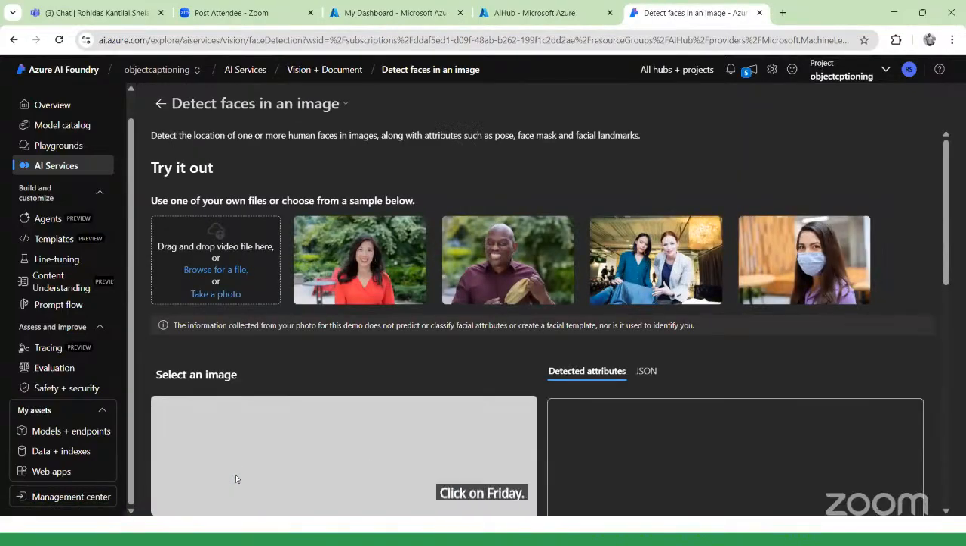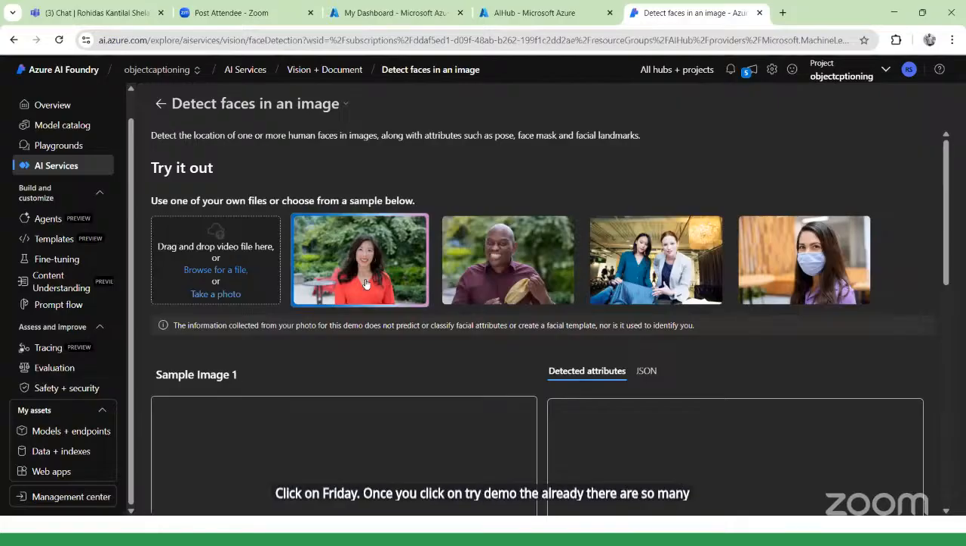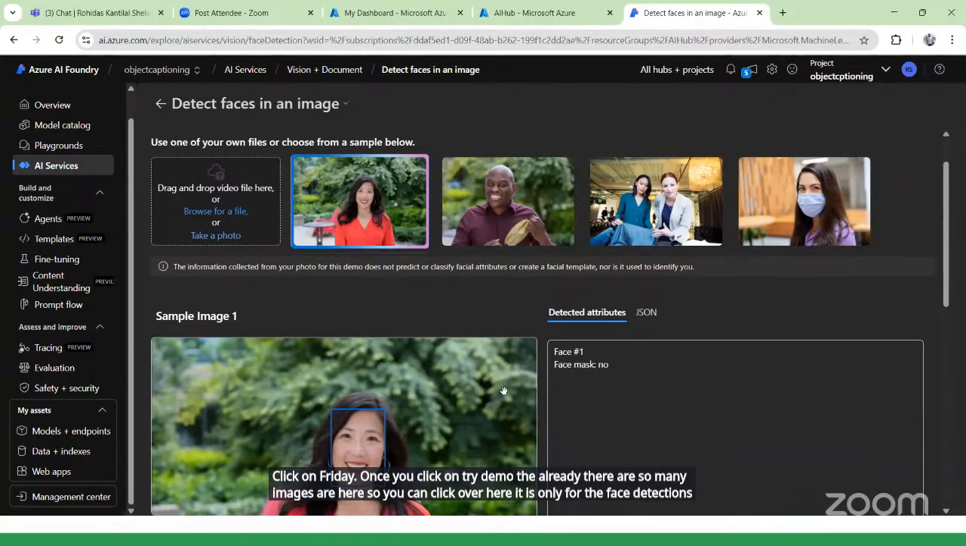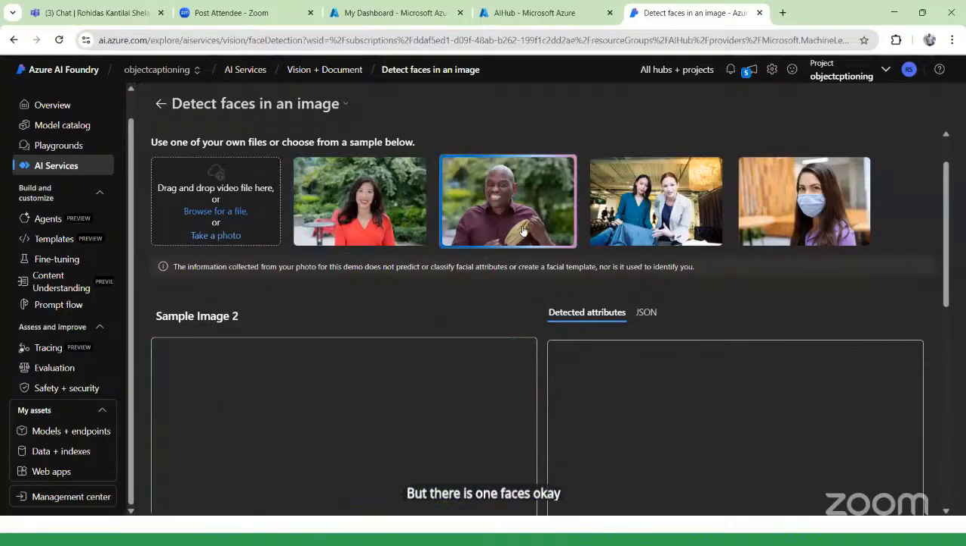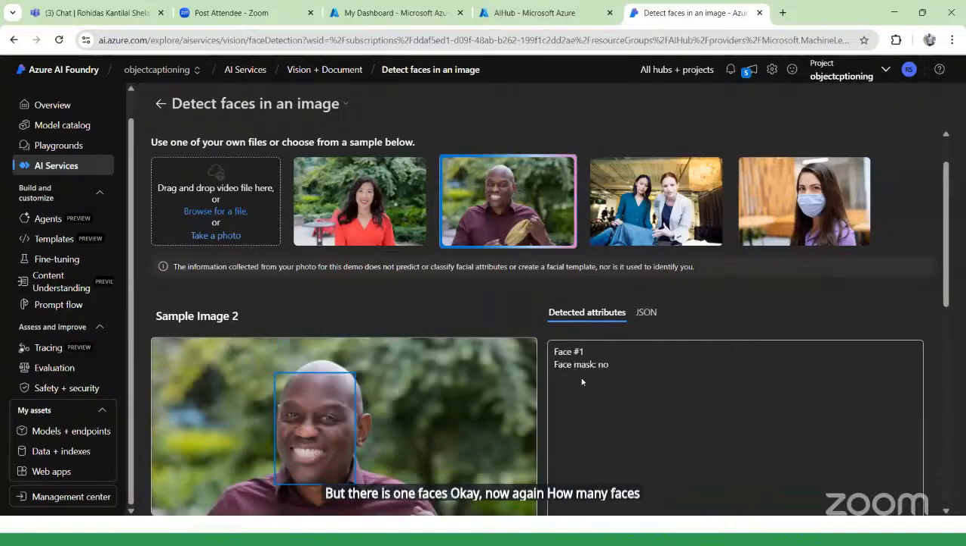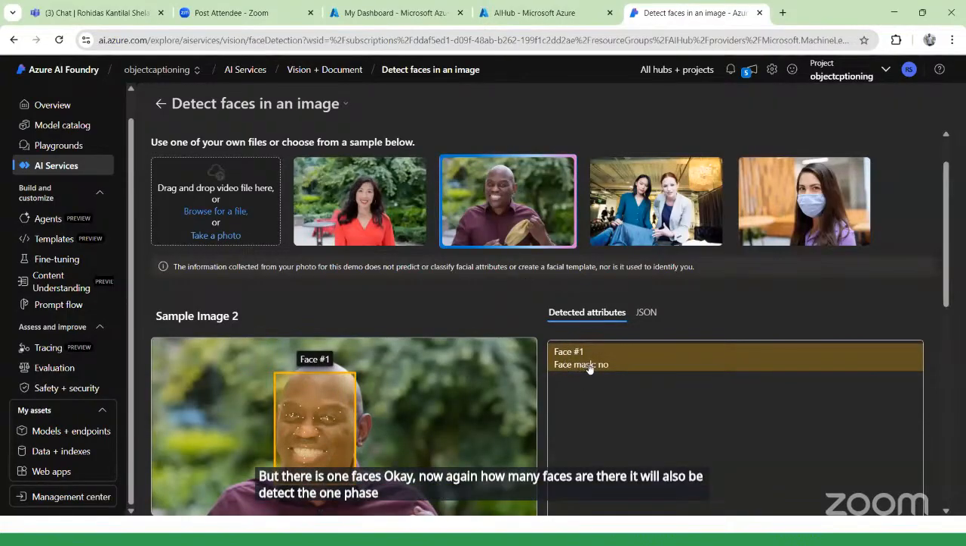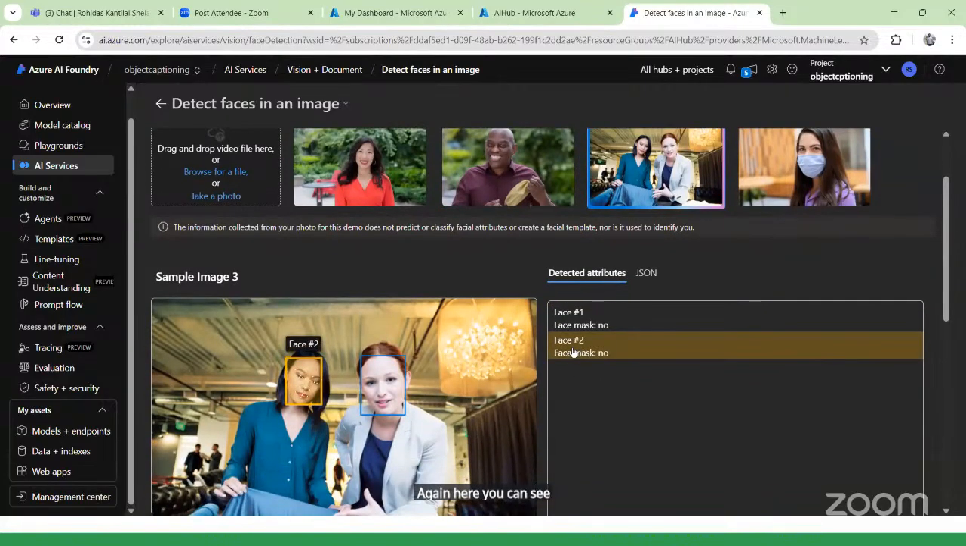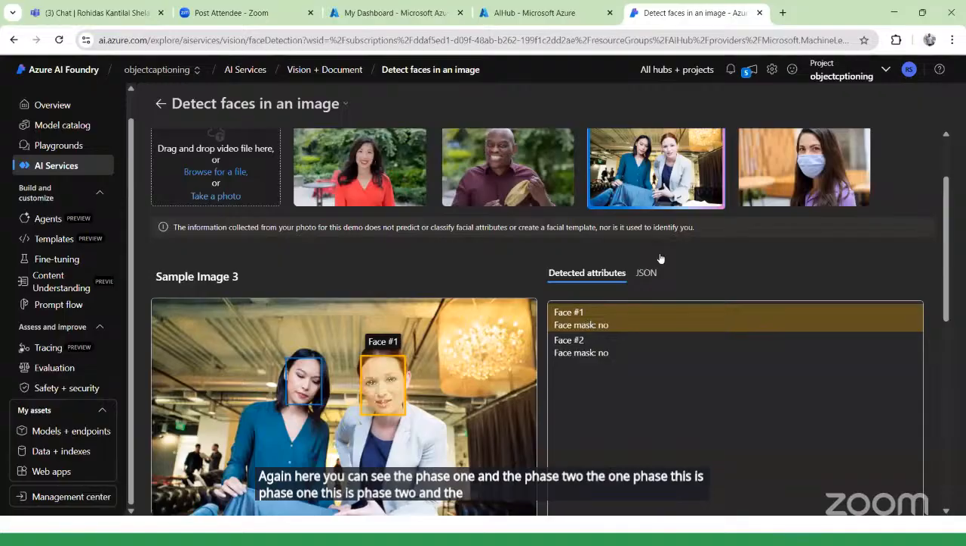Once you click on try demo, there are already so many images here, so you can click over here. It is only for face detection. Now it's showing the face mask: one face is here, but there is no face mask. Now again, how many faces are there? Here you can see face one and face two, and both faces haven't worn a mask.